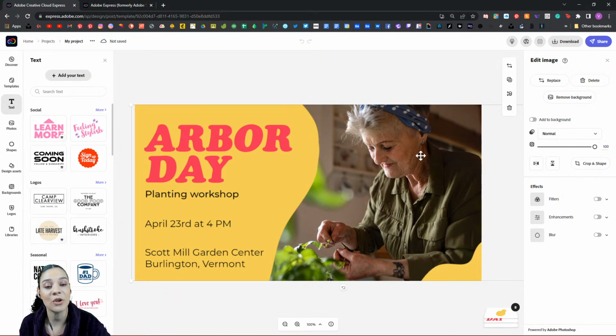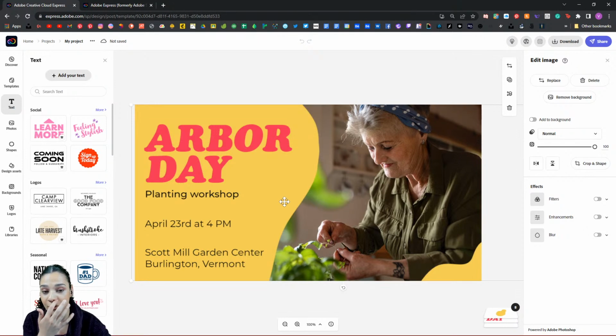But I'm going to go through and show you how we can replace all of these things, make this template our own. And then I'm going to go through how we can spice up some of the text and also group some of these shapes together and create a more lively design with these blob shapes here.